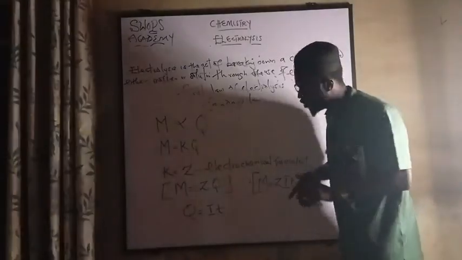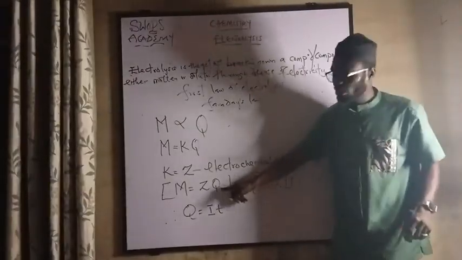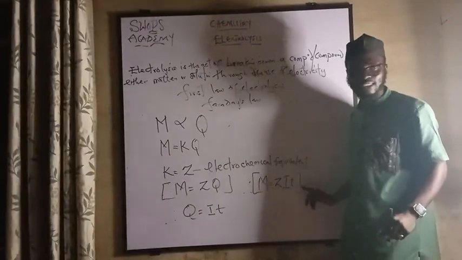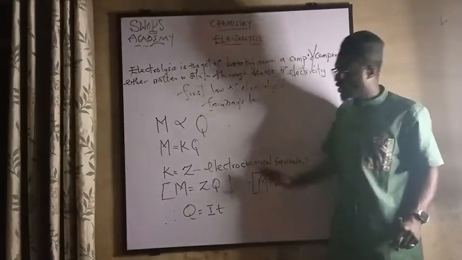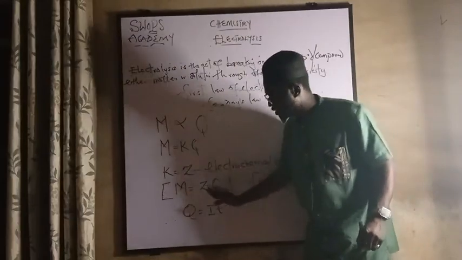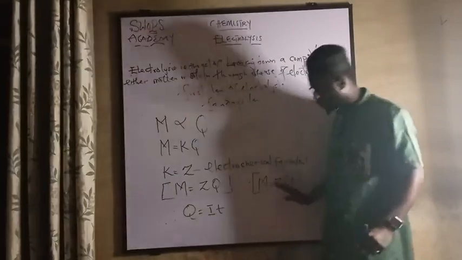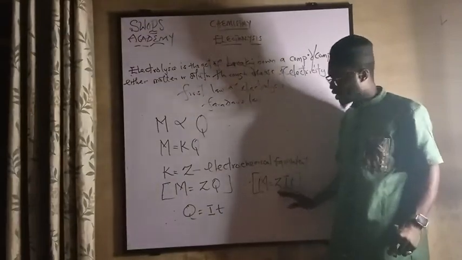Are we together? But in case you are given a question and you are not seeing Q there, you are seeing I and T there, and you are asked to find M, you make use of this formula. In case you only see M and Z, and you are asked to find Q, you don't need to go to this. So that is that.